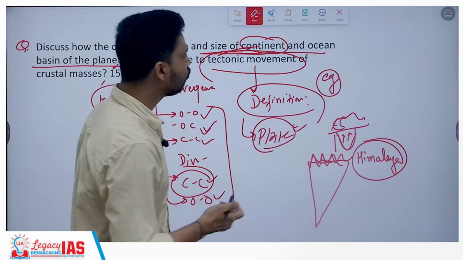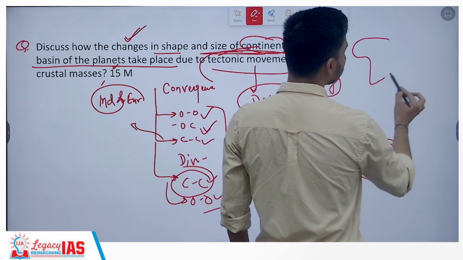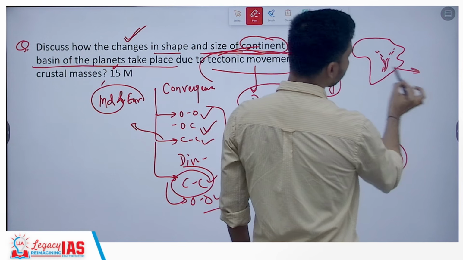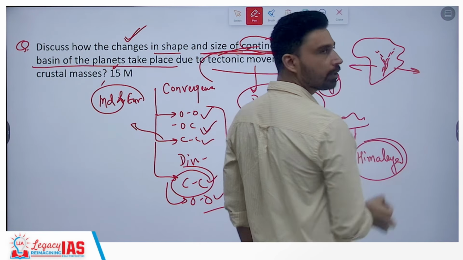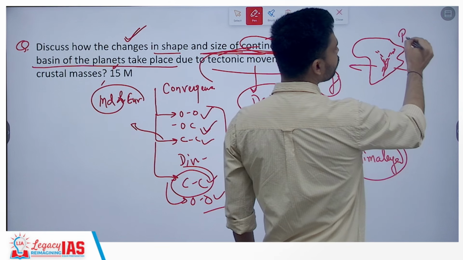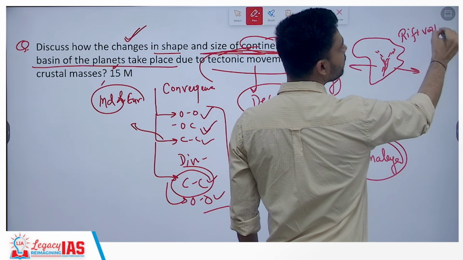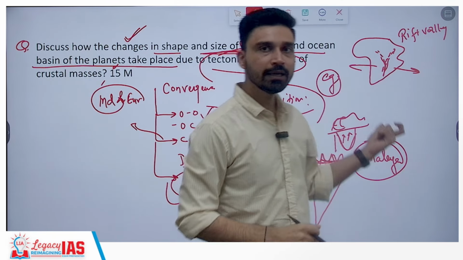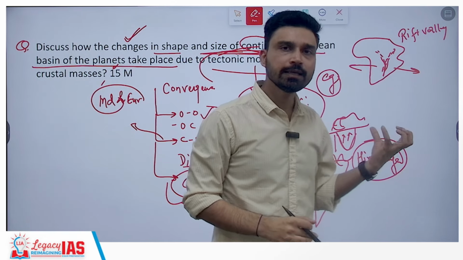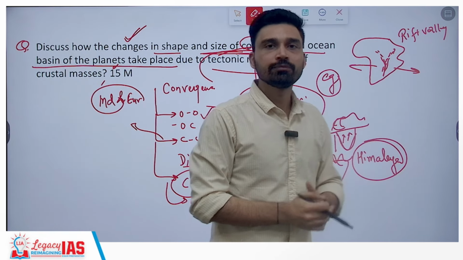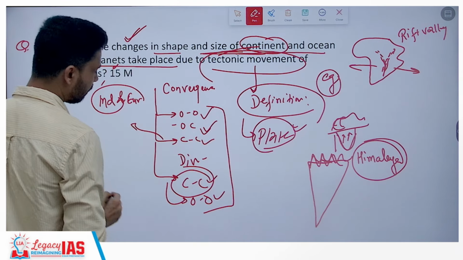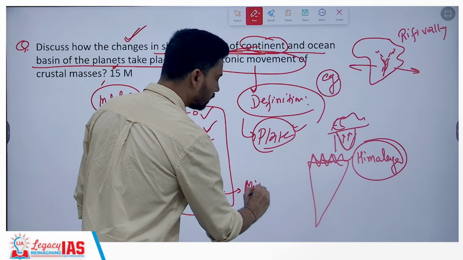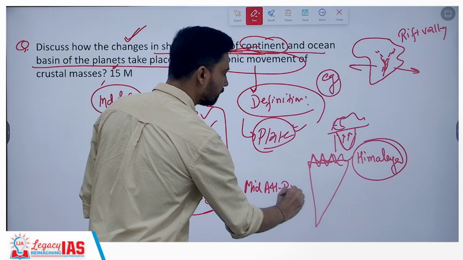Similarly, we can talk about the CC divergence. We'll talk about the current movement going on in Africa, where the entire African continent is being split apart into two land masses because you have convection currents pulling this Africa in two directions. So what is happening here? You have formation of Rift Valley. Initially, a few million years ago, this entire region of Africa was a flat area, but now you have formation of Rift Valley. You have occurrences of volcanic activity in this area that also result in what? Into the configurational changes of the continental land masses. And then you can talk about OO divergence, where you can give the example of the mid-Atlantic ridge.